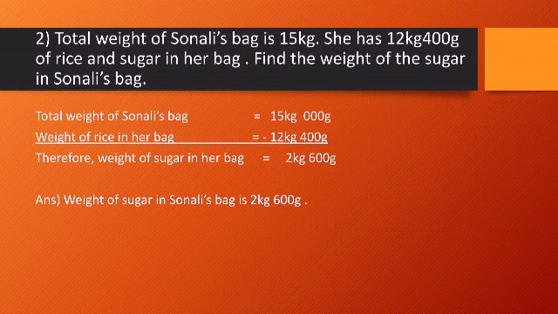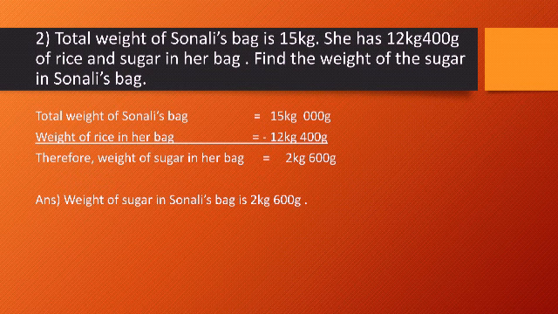So to find out the weight of sugar, what do you need to do? Again I am saying, total weight of Sonali's bag is 15 kg. Out of 15 kg, 12 kg 400 gram is the weight of rice. So how much is the weight of sugar? If you have to find the weight of the sugar, definitely you need to subtract. So when you are subtracting, what will be your statements? Total weight of Sonali's bag 15 kg. Since there is nothing mentioned in gram, we are writing 15 kg and 000 gram. Then weight of rice in her bag.